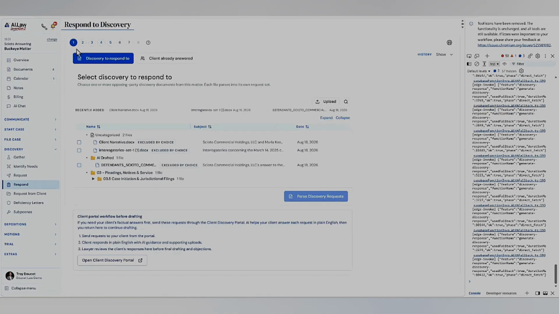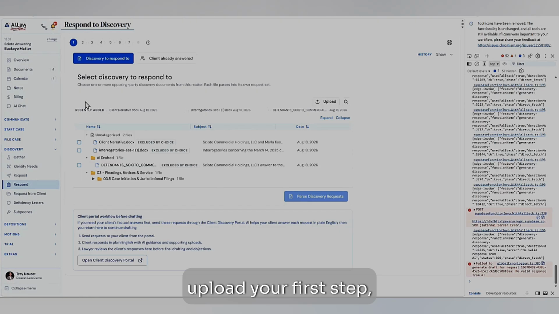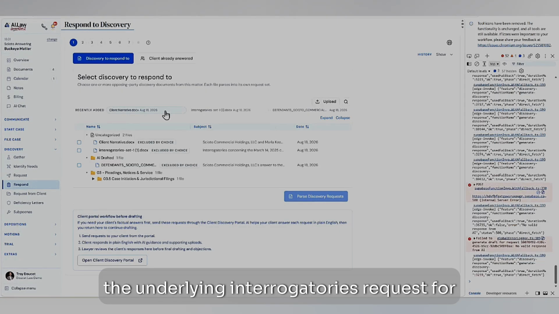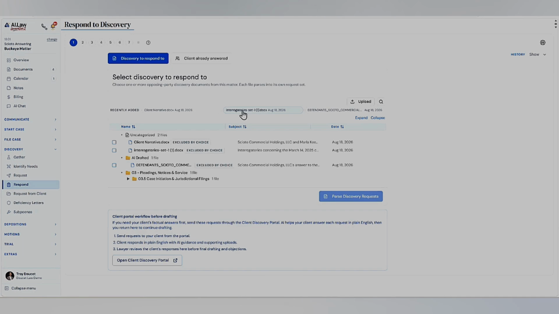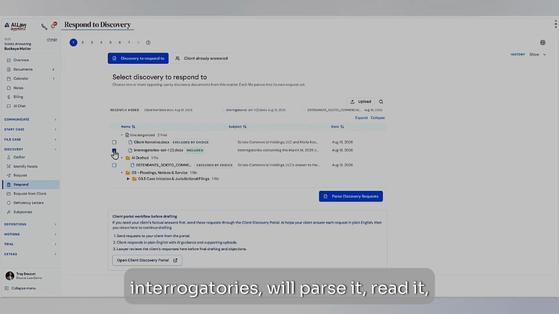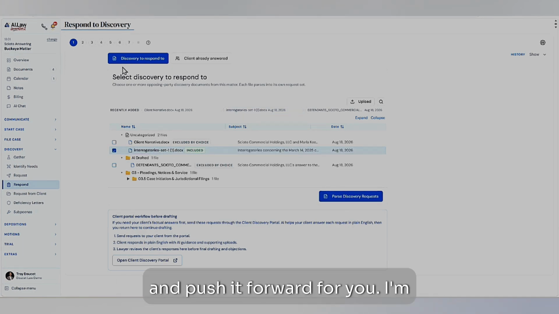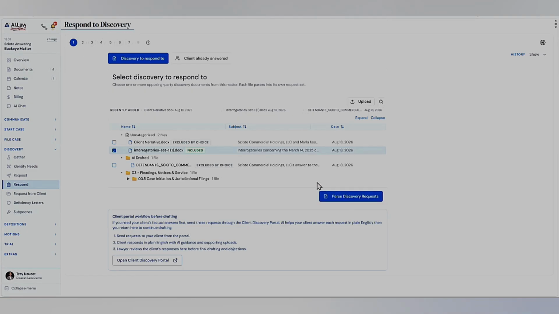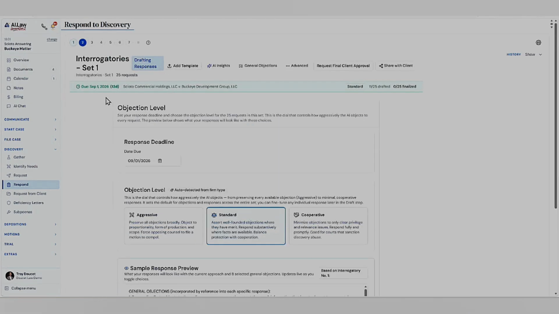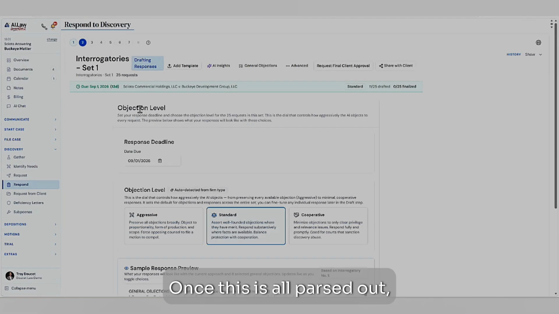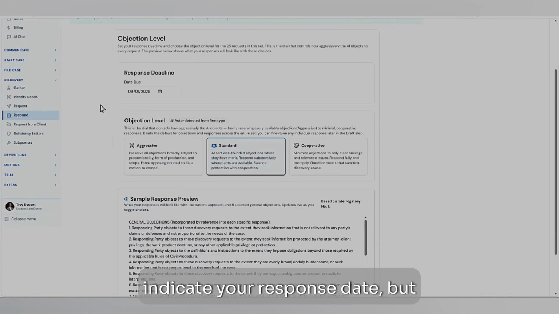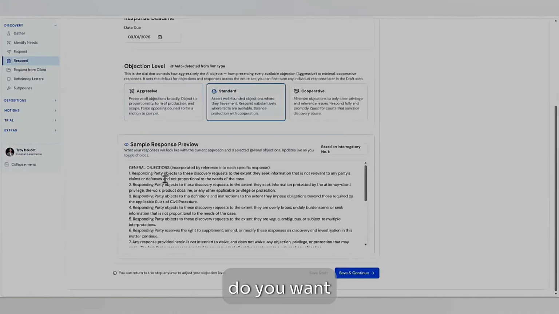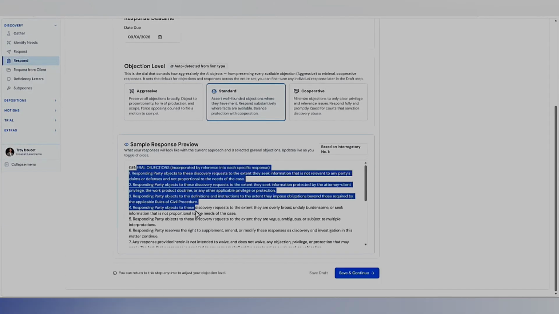So in this case, what you do is you upload, as your first step, the underlying interrogatories or requests for admissions or discovery requests that you have, and then our system will parse it, read it, and push it forward for you. I'm just going to go to my second step because I already have this done. Once this is all parsed out, you have the ability to decide your objection level. You're going to get your response date, and your general objections are here.